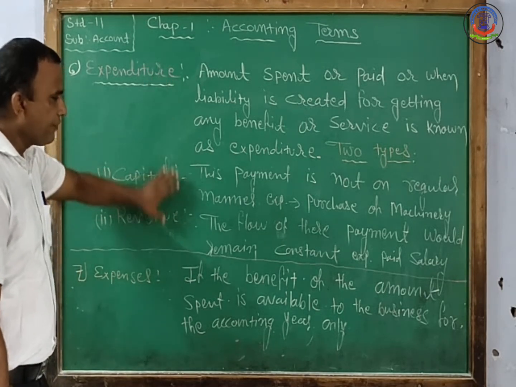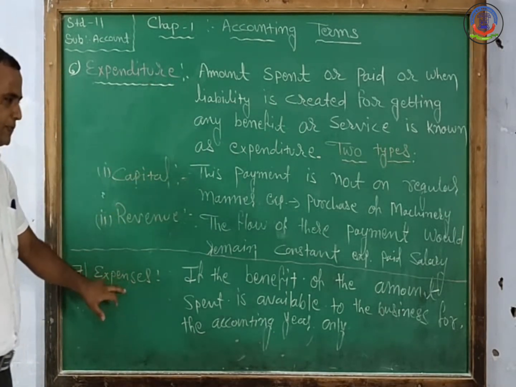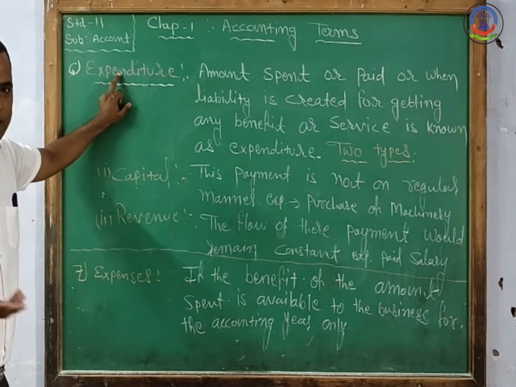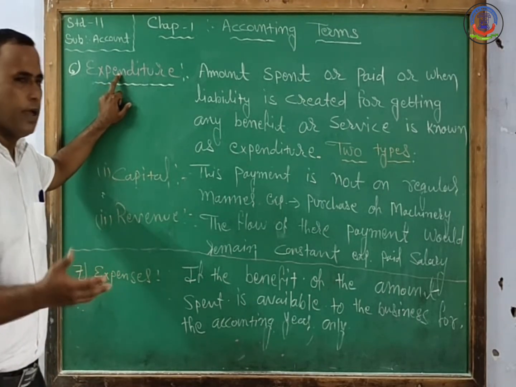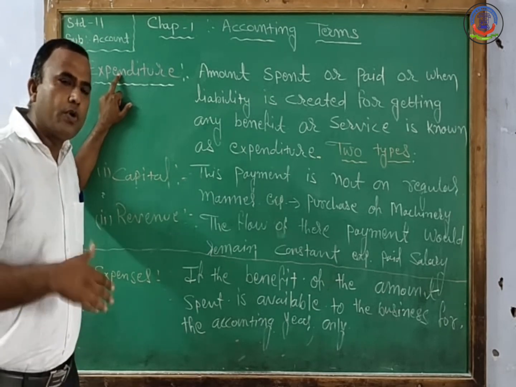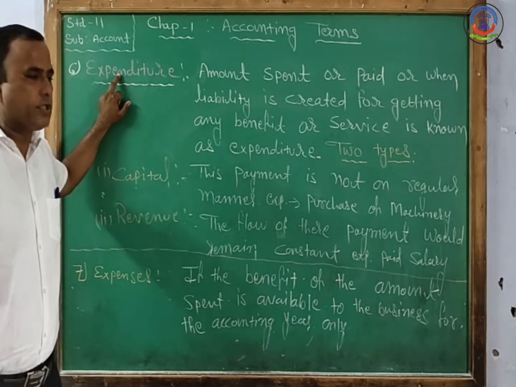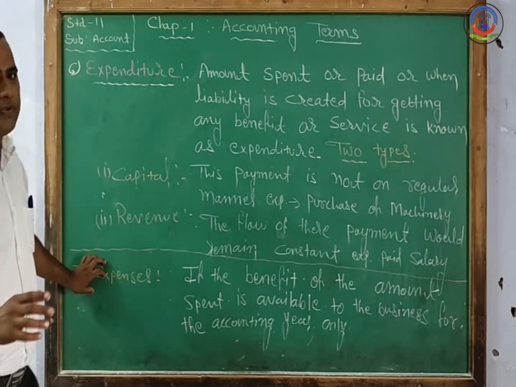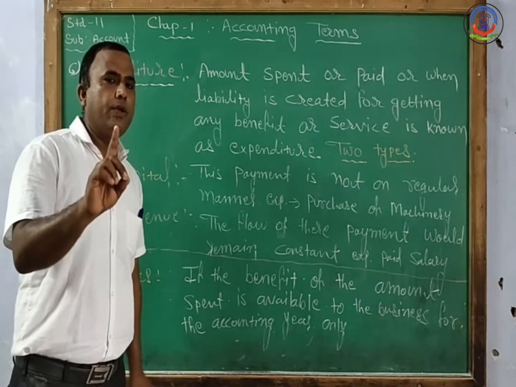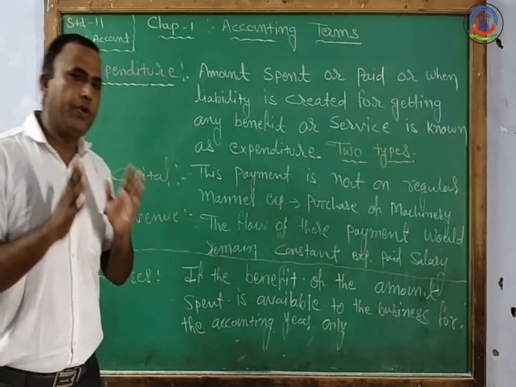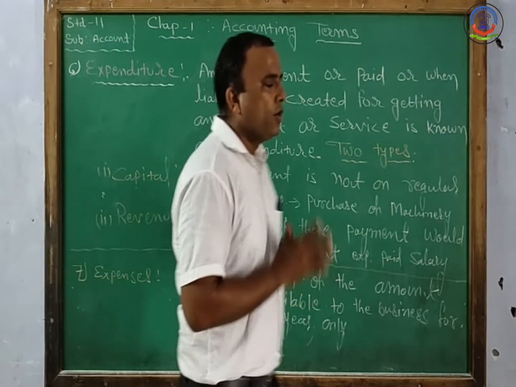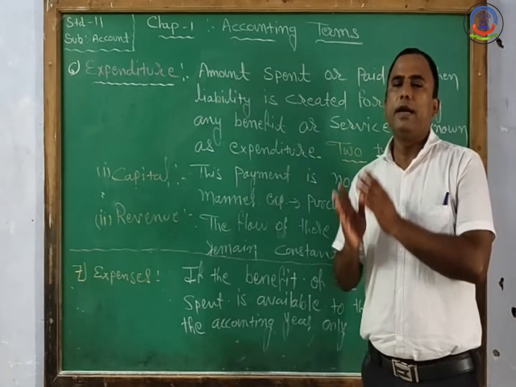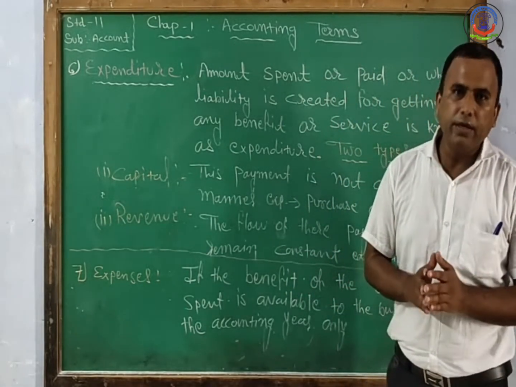Now there is one difference between expenditure and expense. In expenditure we spend or pay money and we get the benefit for a longer time period in the future, but in expense we get the benefit for only one accounting year. And we all know that there are two types of year: the calendar year and the accounting year.